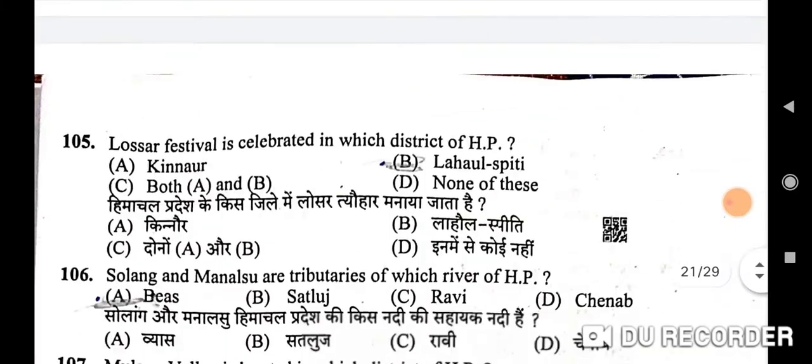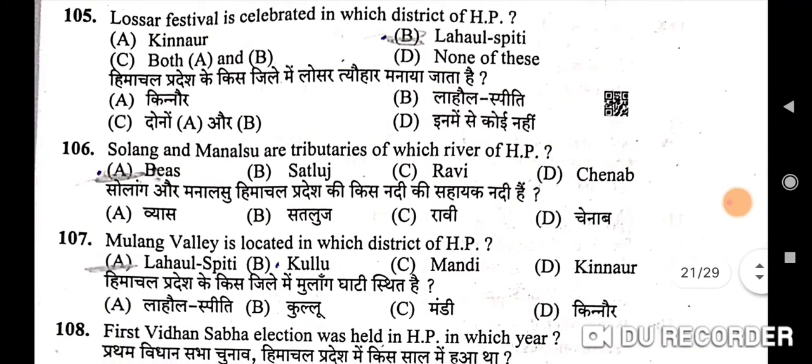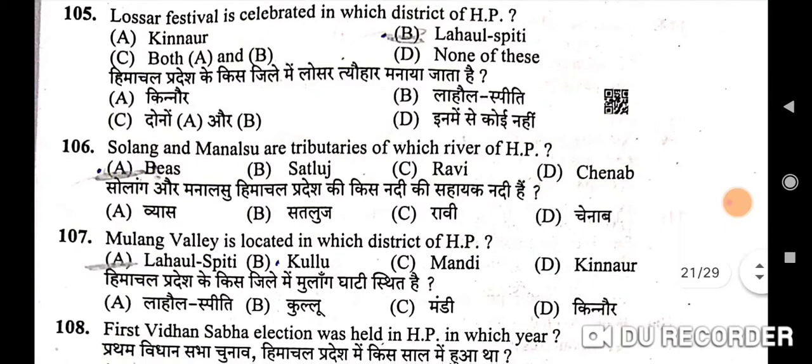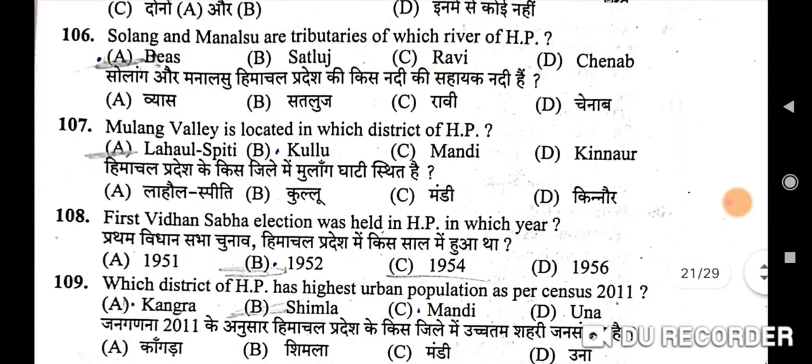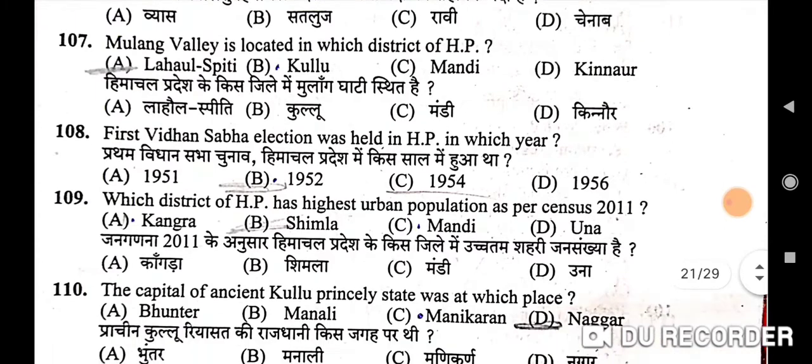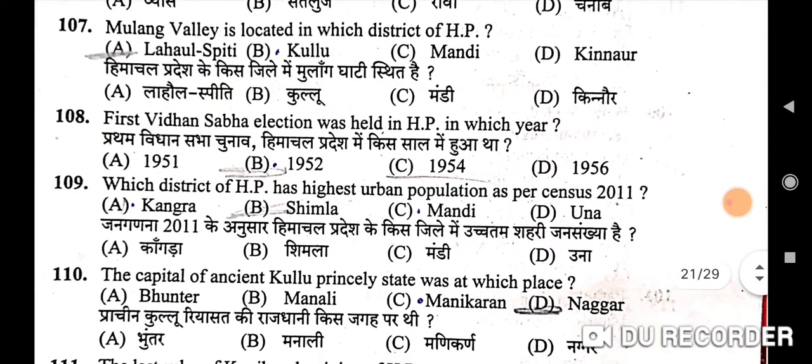Next question is Losar festival is celebrated in which district of Himachal Pradesh? Correct option is B, Lahul Spiti. Next is Solang and Manalsu are tributaries of which river of Himachal Pradesh? Correct option is Beas. A is the correct option. Next question is Mulang Valley is located in which district of Himachal Pradesh? Correct option is A, Lahul Spiti. 108th question is first Vidhan Sabha election was held in Himachal Pradesh in which year? Correct option is B, 1952.